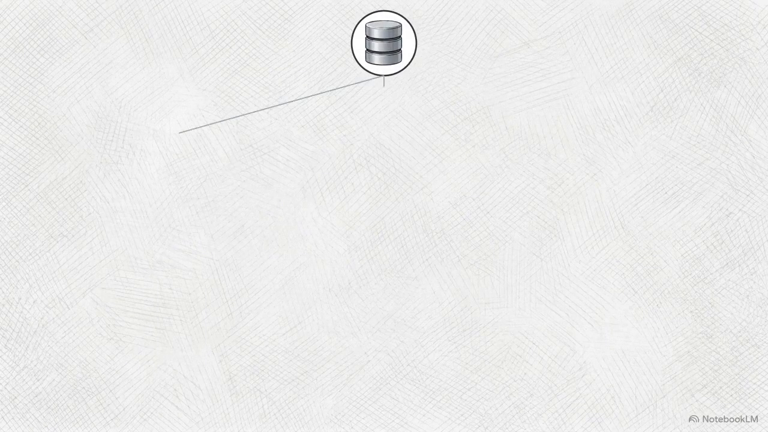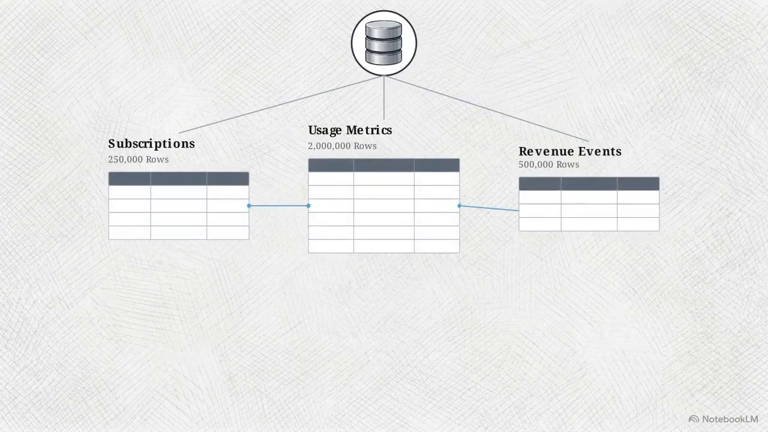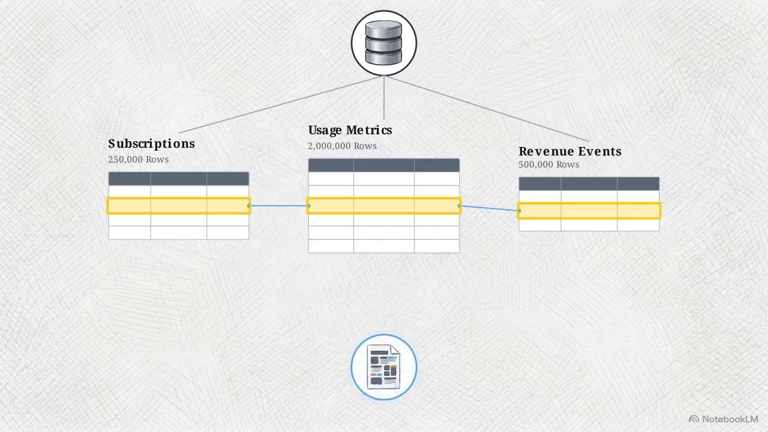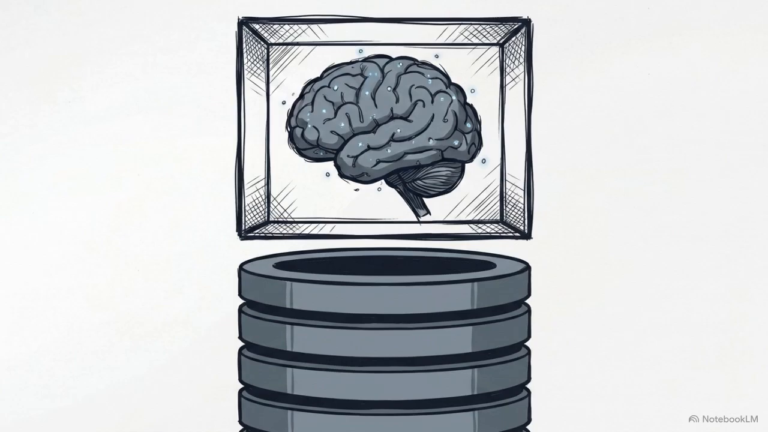Consider a mid-market SaaS analytics database containing 3 million rows of subscription metrics, usage logs, and revenue events, spread across multiple tables. Extracting accurate insights from this volume of data requires precise execution. To safely extract that intelligence, the system must completely isolate the reasoning engine from the actual execution environment.